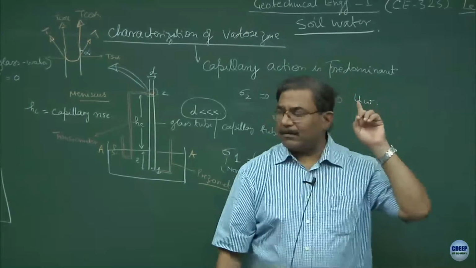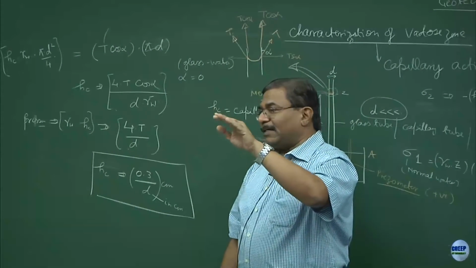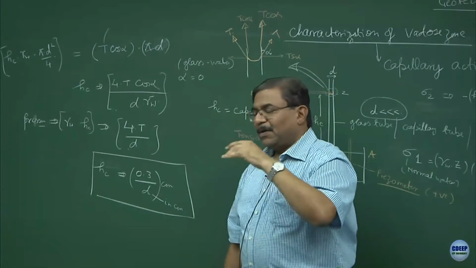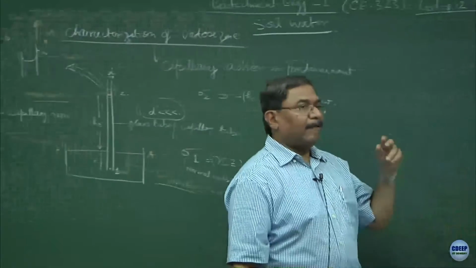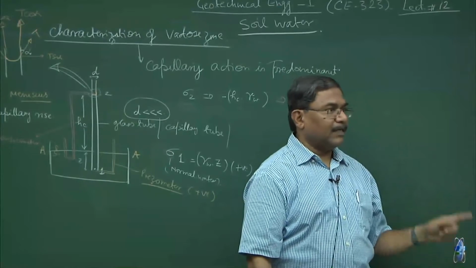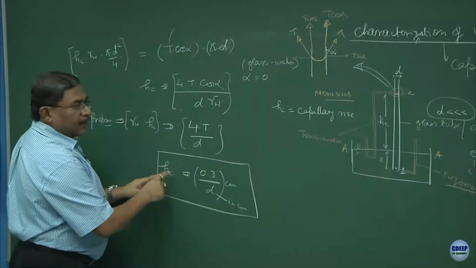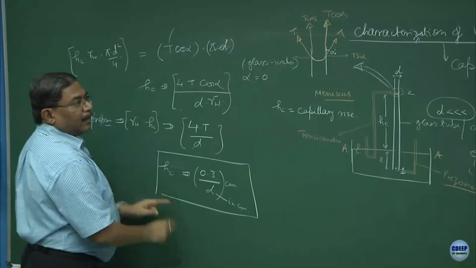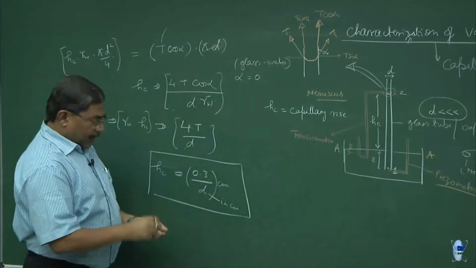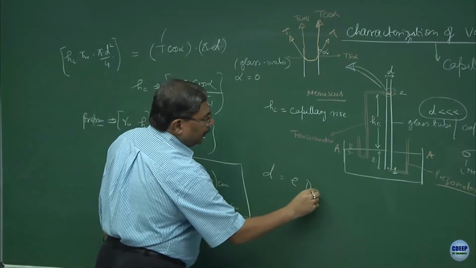Remember, in your index properties, when we were talking about different types of gammas, there I told you if the granular material is standing above the water table, it would be dry. But suppose it is a compacted fine grained material, the capillaries are going to be extremely active. That is the capillary zone. So, what this indicates is, under hydrostatic equilibrium, a capillary will show you the height of water in it as Hc, which is guided by this, and it so happens that D is defined as e into D10.